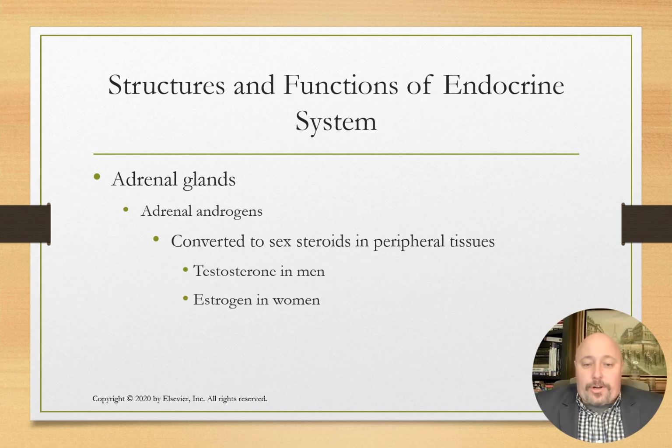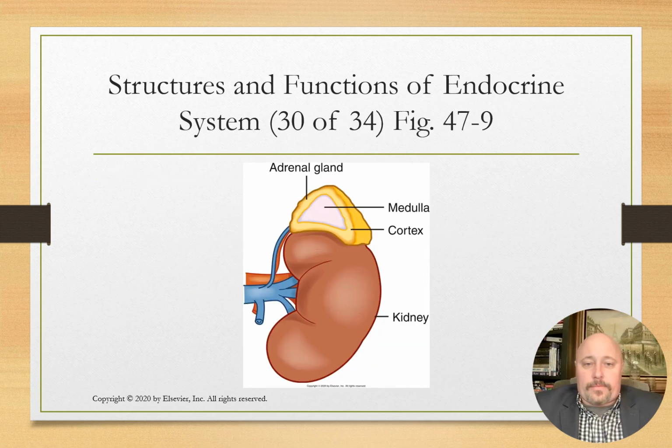Adrenal androgens are converted into sex steroids in the peripheral tissues. This would account for testosterone in men and estrogen in women. Here in Figure 47-9, we have the adrenal gland, which is composed of the adrenal cortex along with the adrenal medulla.